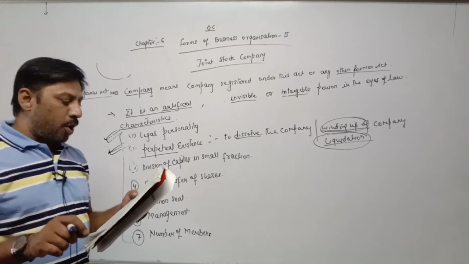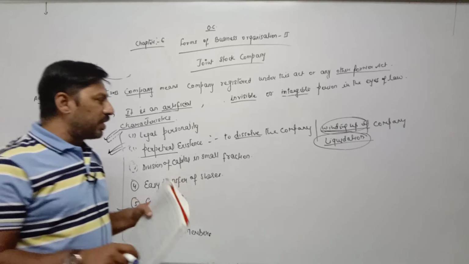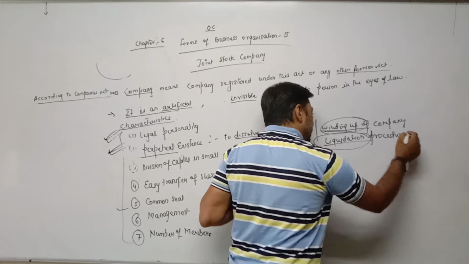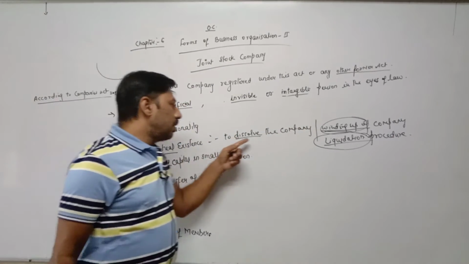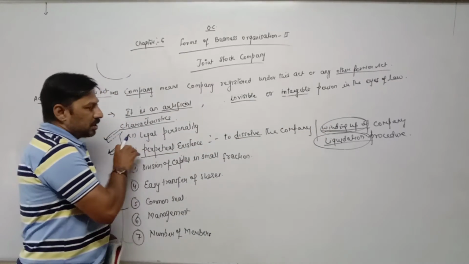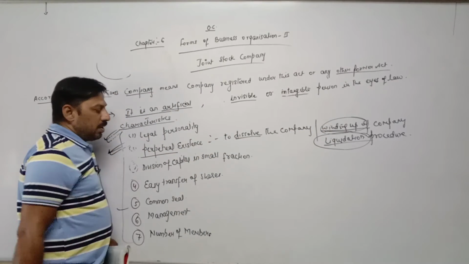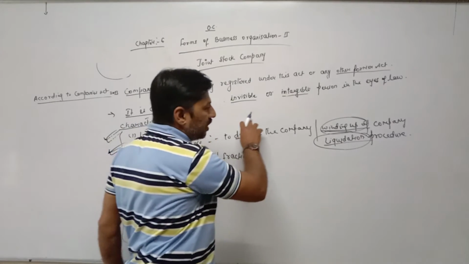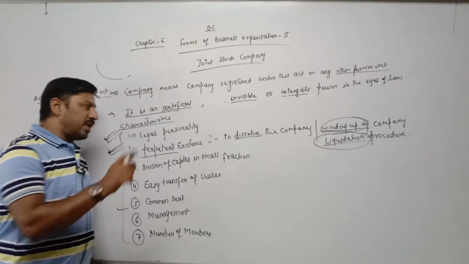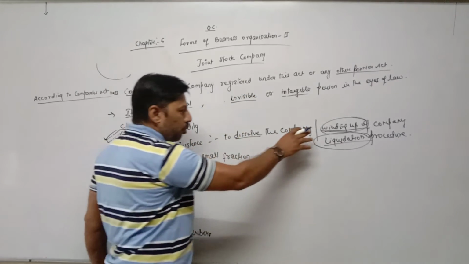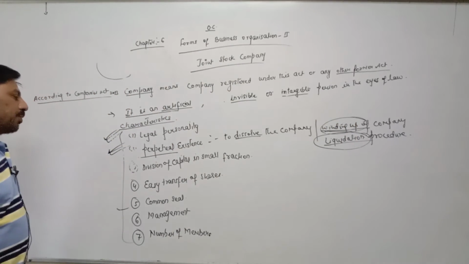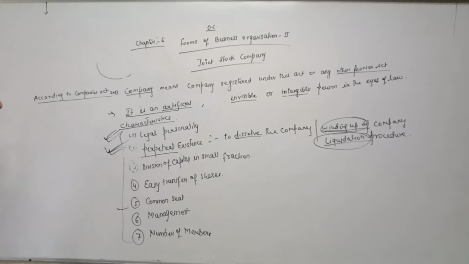A company can be brought to an end only through the liquidation procedure. If a company goes into liquidation, first of all we have to submit documents, pass a resolution, and then submit a copy of the resolution to the court. Court here means the Company Law Board. The Company Law Board verifies all the documents. If they are satisfied, only then will they give an order to wind up the company. That is called the liquidation procedure. So a company is of continuous nature.